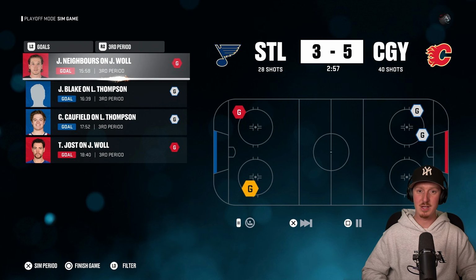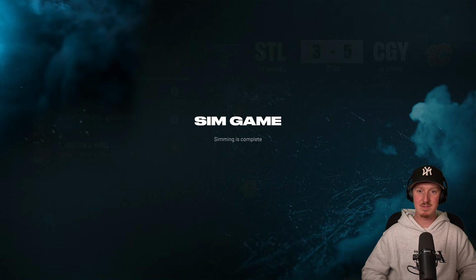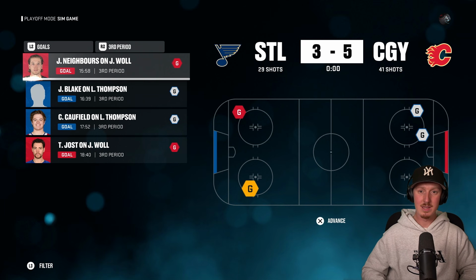They're on the power play, but they couldn't capitalize. They're just not going to have enough time left. The Flames are taking game 1. The Blues are facing elimination. Calgary's going to do the impossible here.